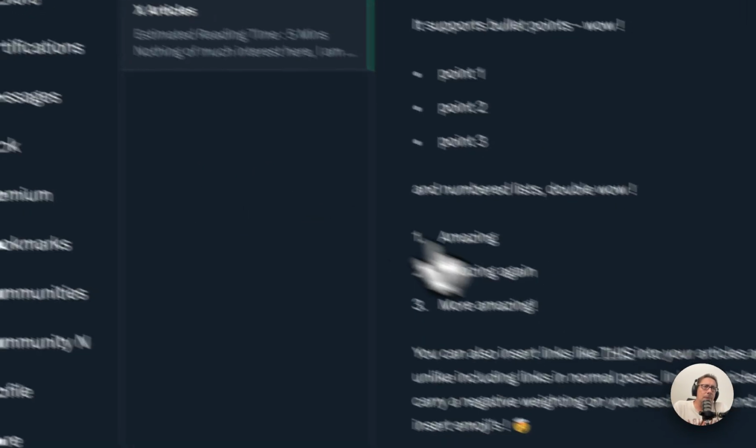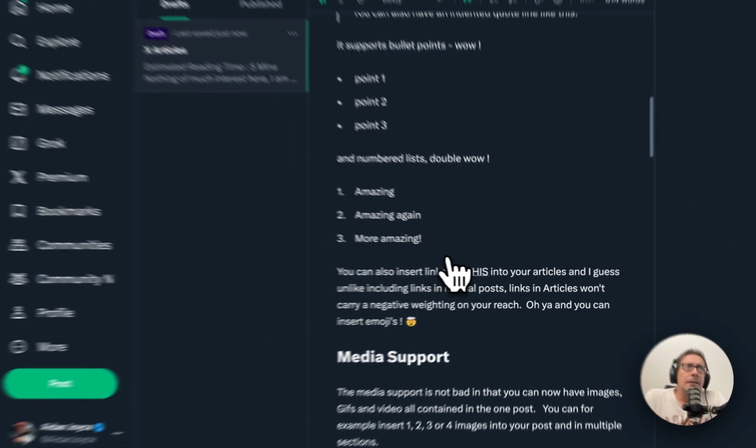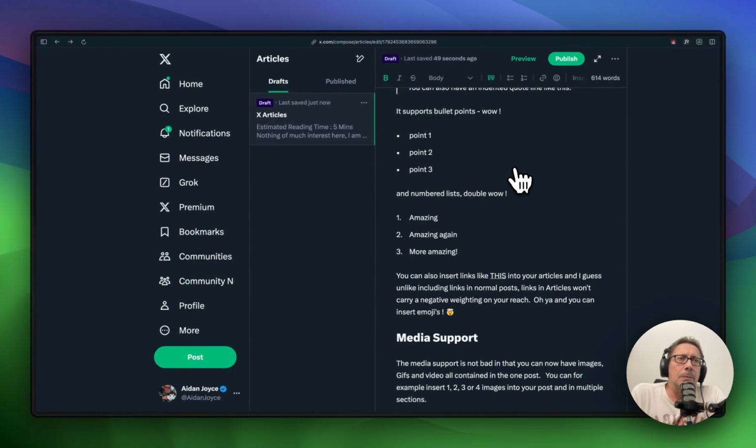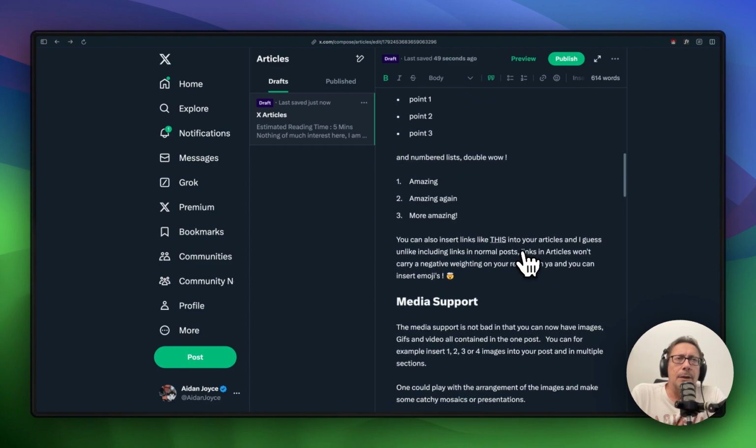Now, one of the advantages of this link capability within articles should be that, unlike a regular Twitter post, if you include links into your articles, your post shouldn't get, let's say, demoted by the Twitter algorithm.